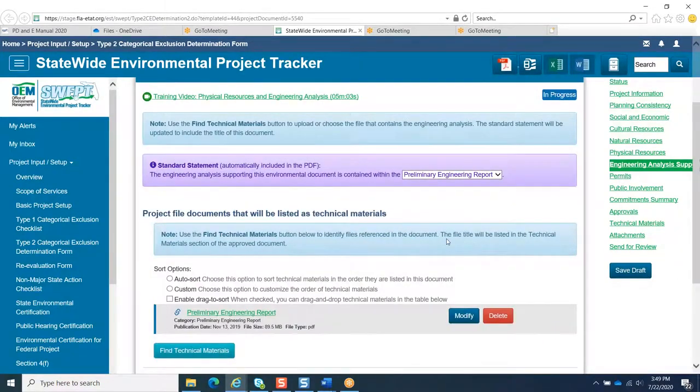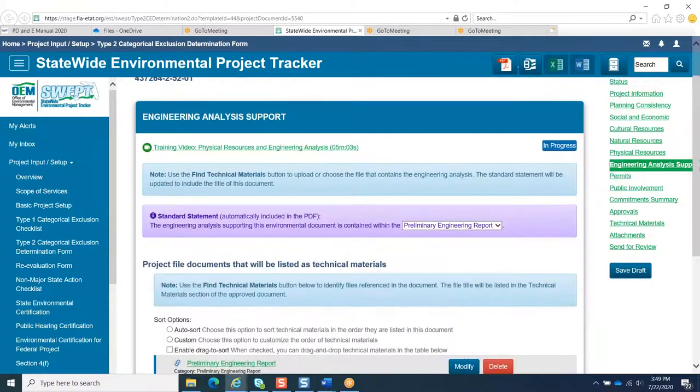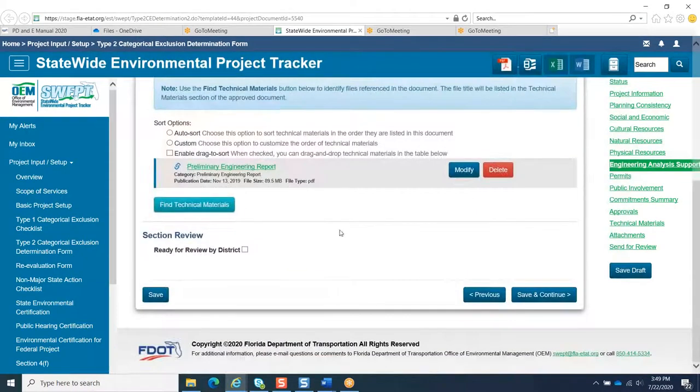For details on a PER, please see Part 2, Chapter 3, the Engineering Analysis chapter of the PD&E Manual. If you are ready for the district to review this document, please check the box under Section Review.